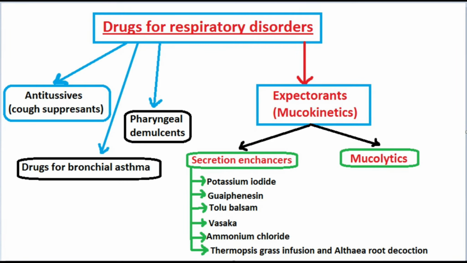The second category of expectorants is mucolytics. They make the mucus less thick and sticky and easier to cough up. Examples of mucolytics are bromhexine, ambroxol, acetylcysteine, and carbocysteine.